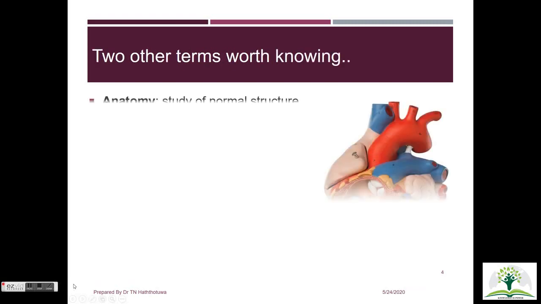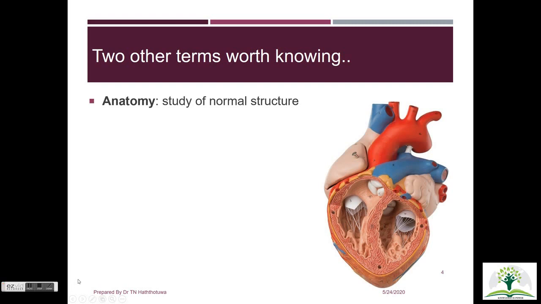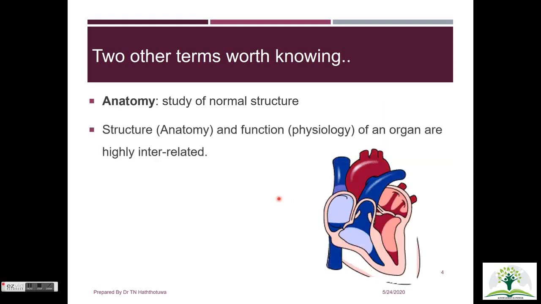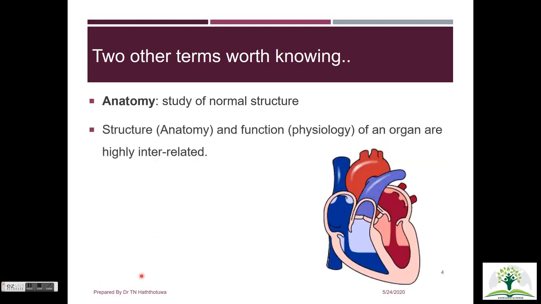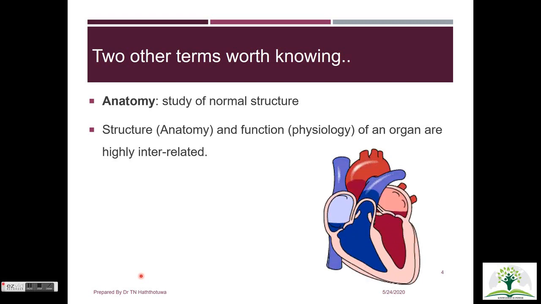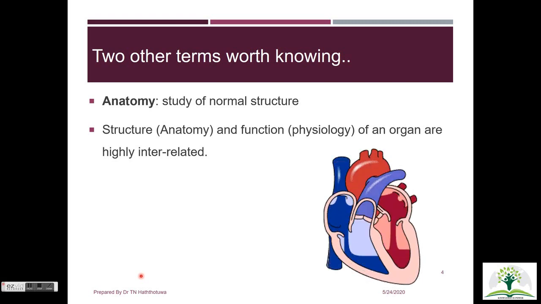There are two other terms worth knowing. One is anatomy, which is the study of normal body structure. For an example, under anatomy of heart, you will study the chambers of the heart and thickness of the heart wall, heart valves, and the major blood vessels opening and leaving the heart. Whereas in physiology, you will study how blood gets delivered to the heart and how it moves through the different chambers and is pushed out of the heart. Therefore, the structure and function of body systems are highly interrelated. In other terms, it is highly unlikely that you can describe the function of an organ without knowing its structure.